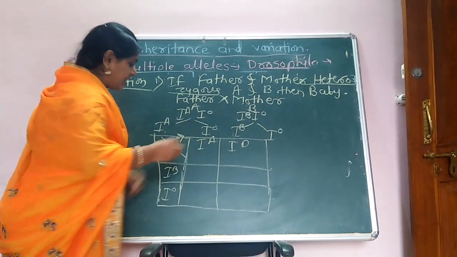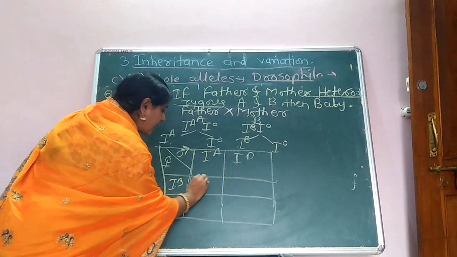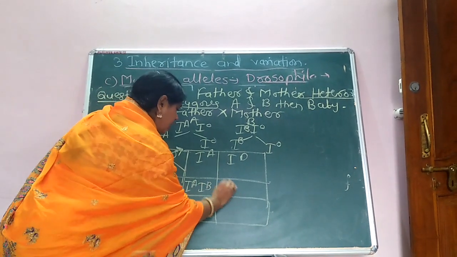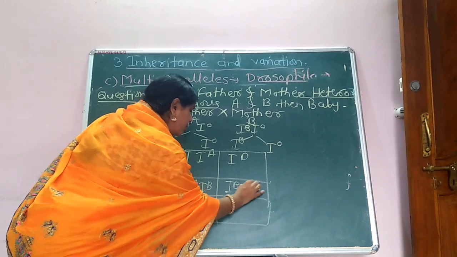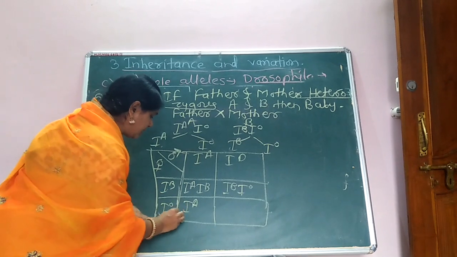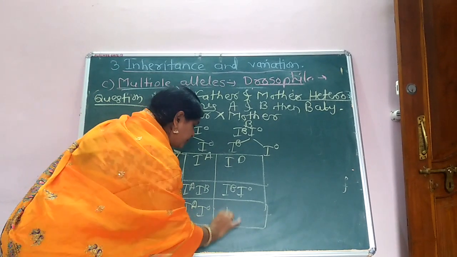When these are fused with each other: IA IB, IB IO, IA IO and IO IO.